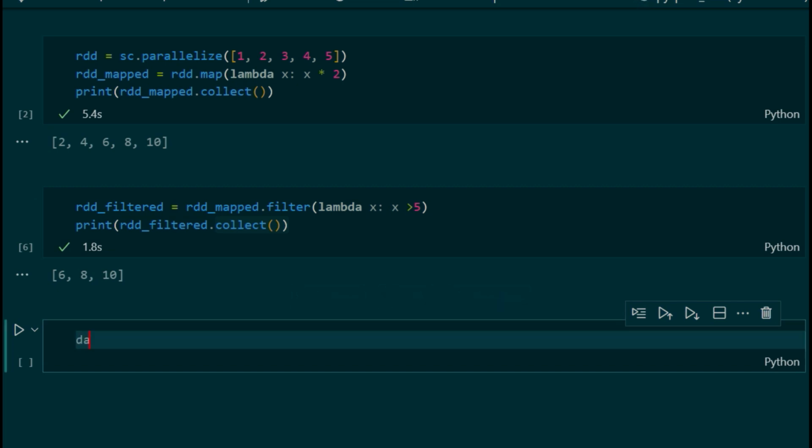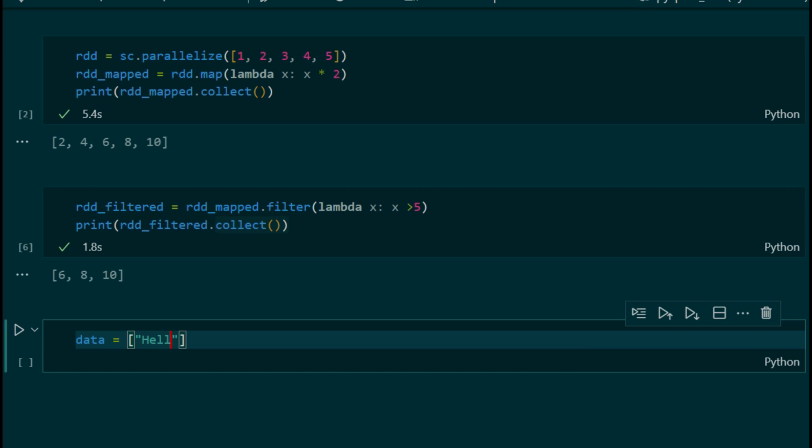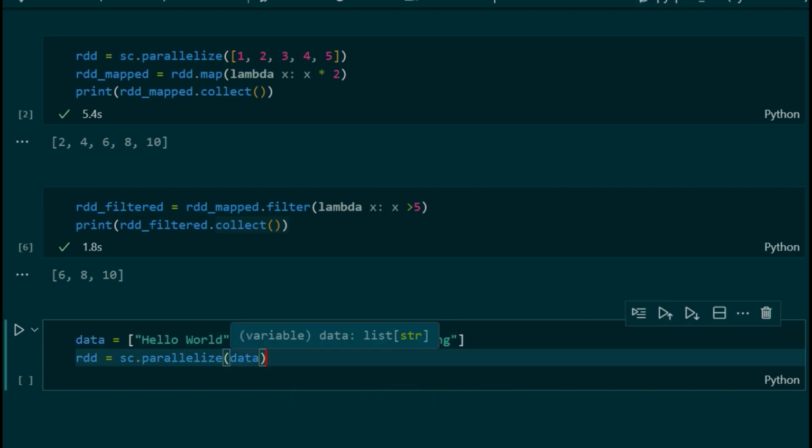So let's take data is equal to hello world. We can take how are you, good morning, whatever we have. Just take this one, no problem. Now what we'll do is rdd is equal to sc.parallelize(data).